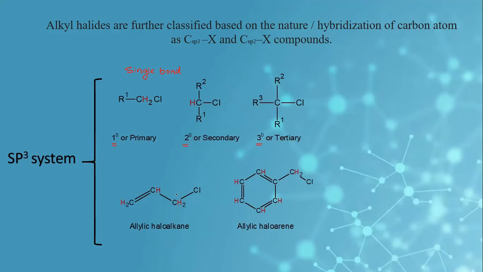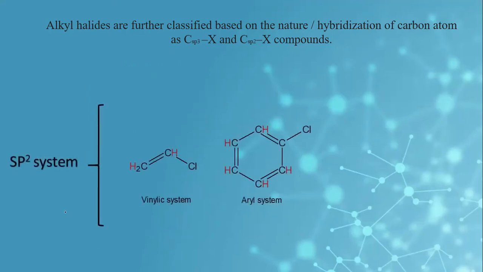When an sp3 hybridized carbon is connected to an sp2 carbon, the system is known as allylic haloalkane. Similarly, in the second example, we can see that the sp3 hybridized carbon is connected to the sp2 carbon of benzene. This system is known as allylic haloarene, or benzylic.